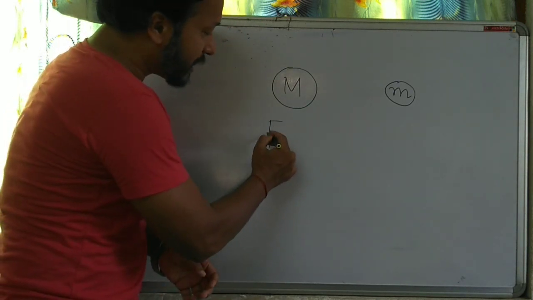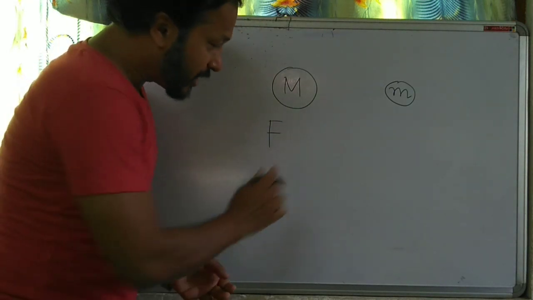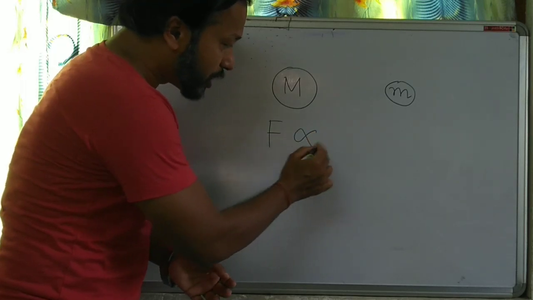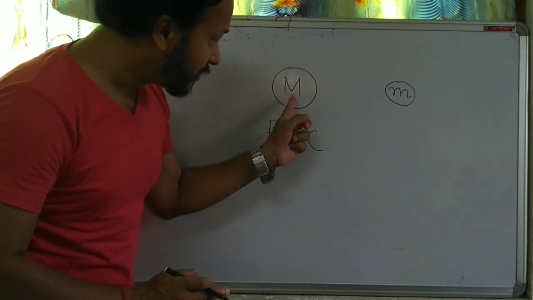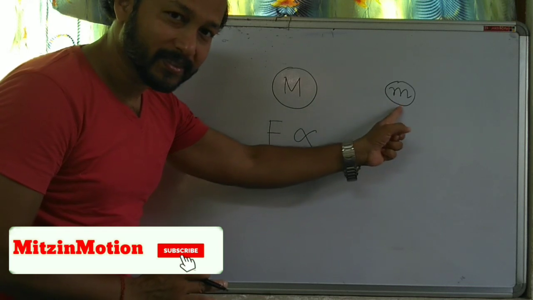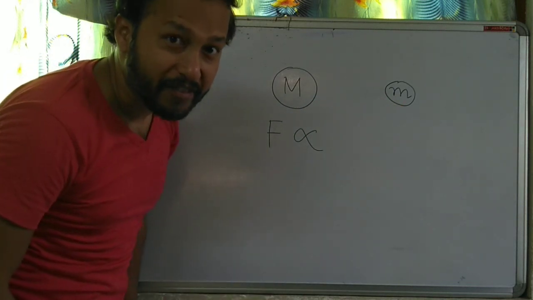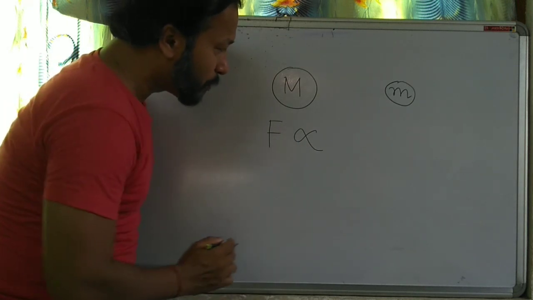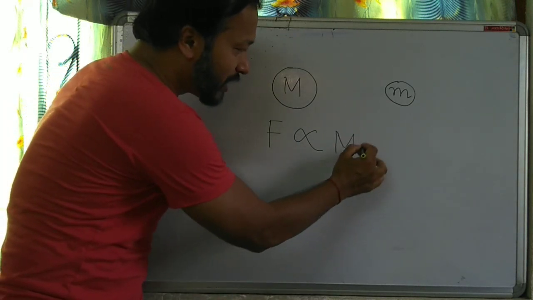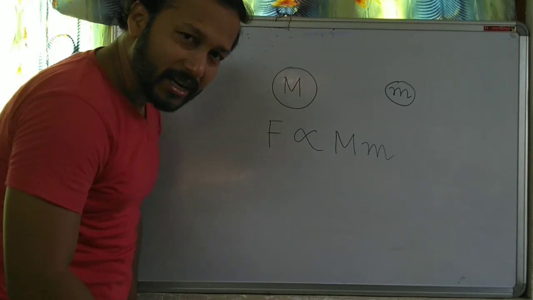And Newton said that this force of gravitation is directly proportional to the product of their masses. Understood? So the force of attraction, I mean the force of gravitation, is directly proportional to the product of their masses. Fine.